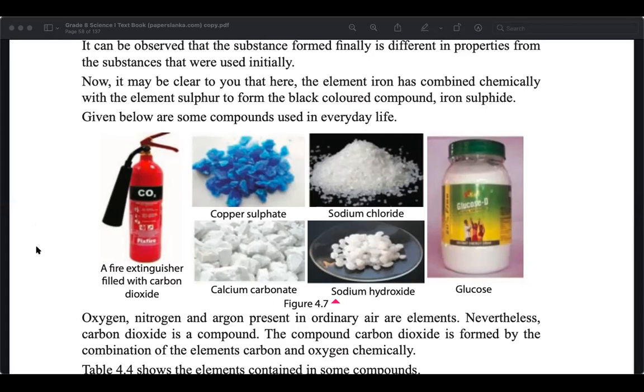Here you can see H2O. It can be ice. H2O ice is solid, right? H2O steam, right? Is it solid, liquid or gas?